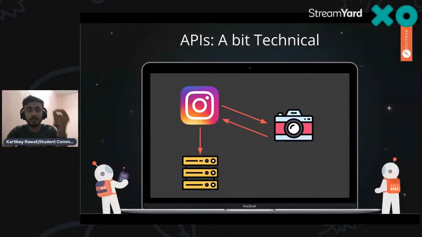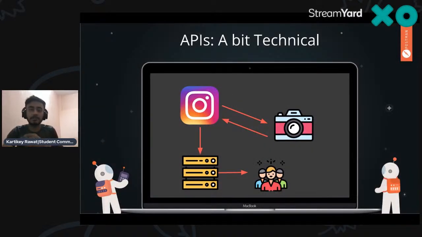What it will do is go to the database of Instagram, right? And after that it's viewable to everyone, maybe close friends or open to the public. So that's the concept of APIs going on. Instagram is a platform where I'm clicking a photo, say at your favorite place, and just posting it on your story for other people to see. So actually the whole workflow of Instagram is an API over there. You are actually using APIs on a day to day basis. That's a basic technical example, right?